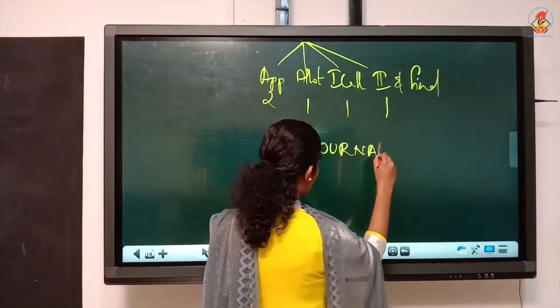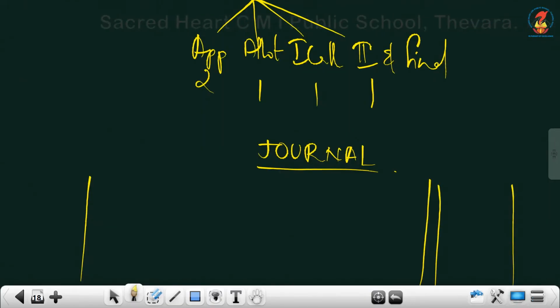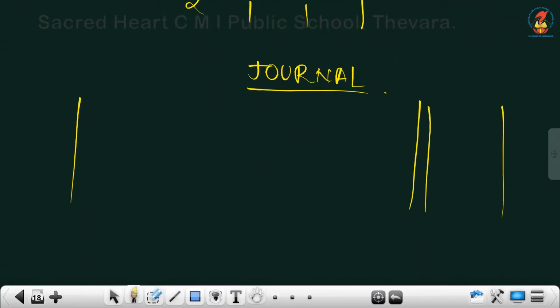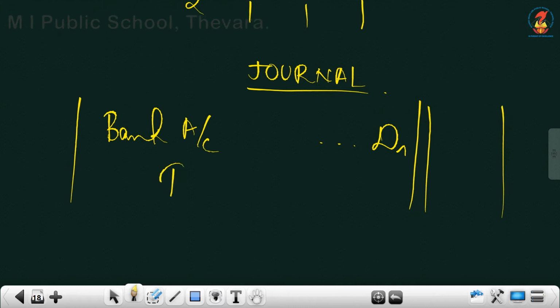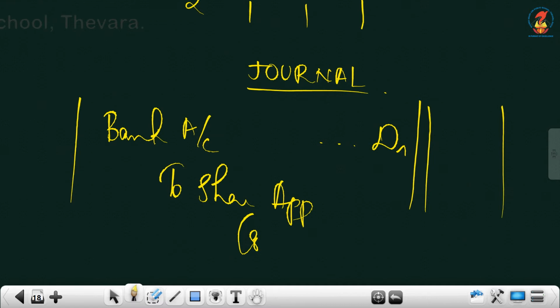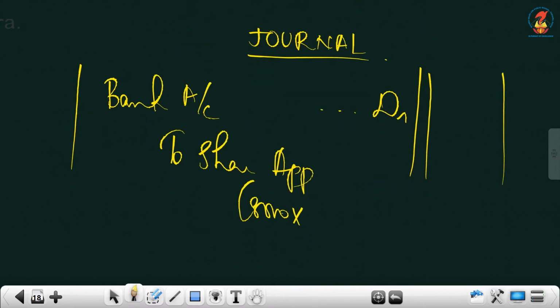So remember, there are call scenarios in the question. It must be opened with the term bank. Anyways, the first entry will be the same: application. There will not be any call scenarios with application. So bank account debtor to share application. The number of shares 8,000 into application per share is 2. So 8,000 into 2, 16,000.